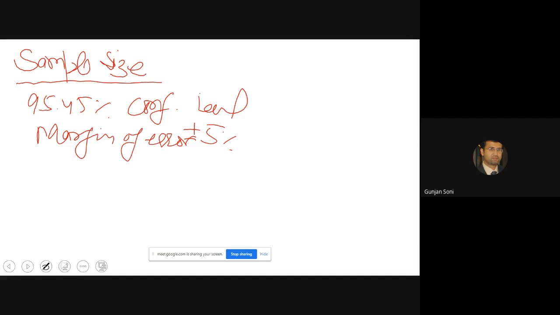So the formula for calculation of sample size is the standard formula in the standard handbook of ILO.